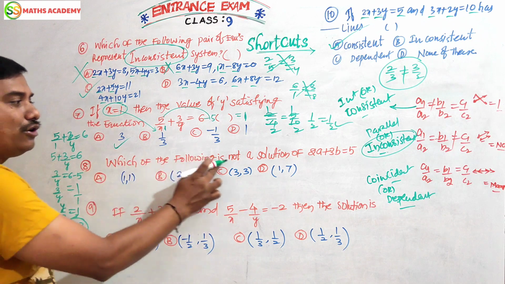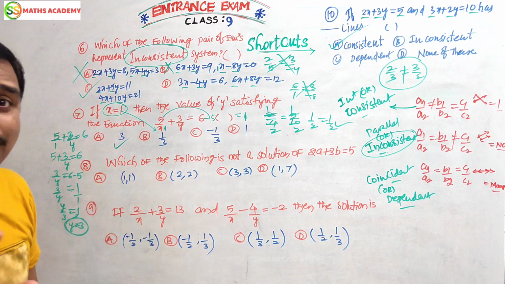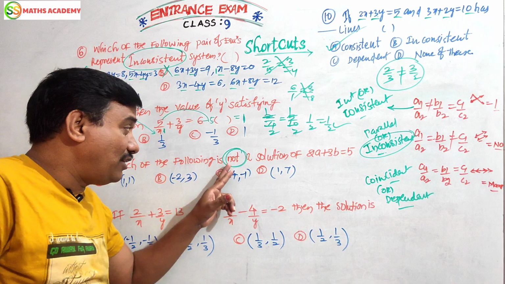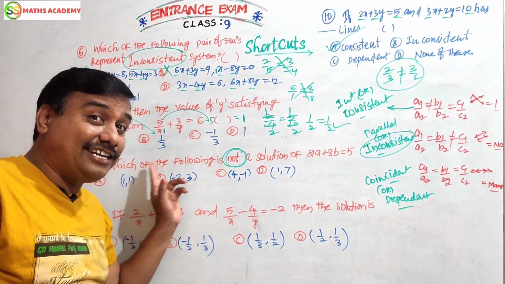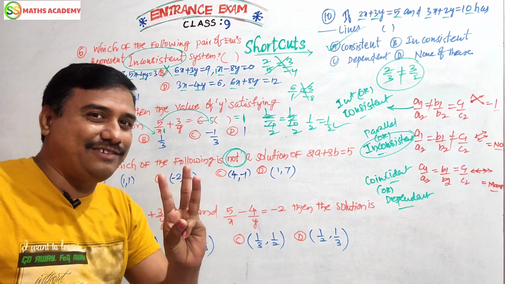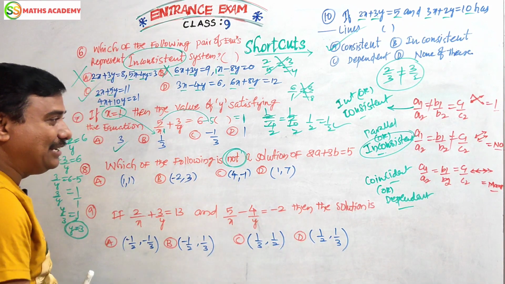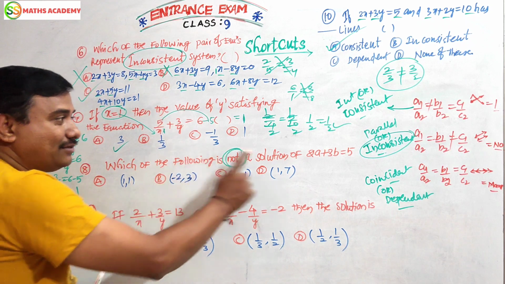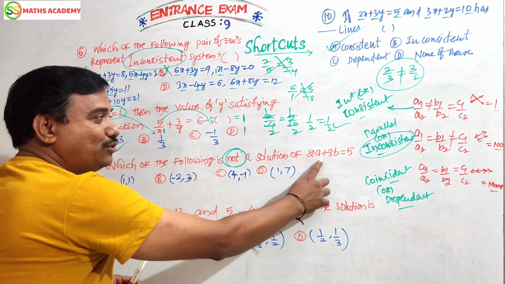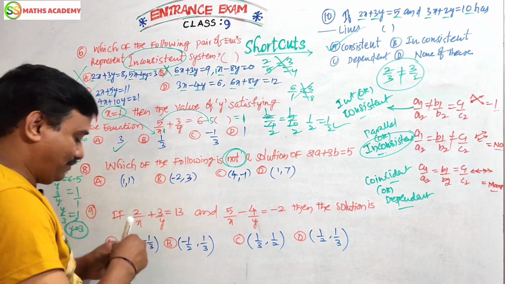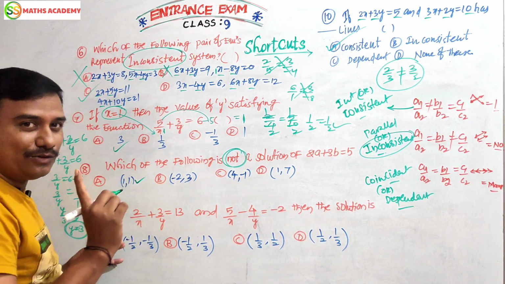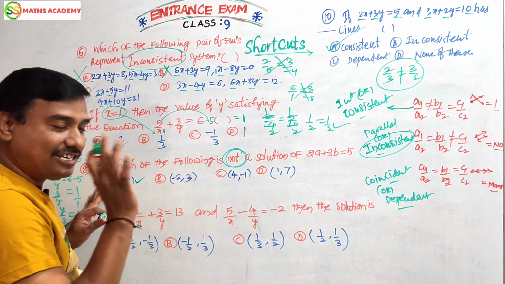Next. Which of the following is not a solution? You see the word: the word will be not a solution. It means out of 4, compulsorily 3 will be solutions. 1 is not a solution. Who is that one? We should find. Let us see. 1 1. Here 1 1. 2 1 is 2. 3 1 is 3. 2 plus 3, 5. It is a solution. Okay. We should find the not a solution.